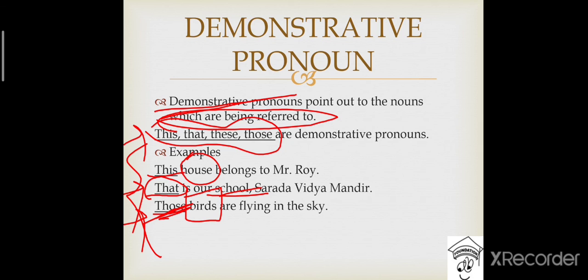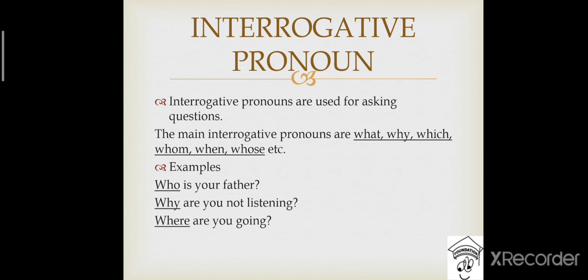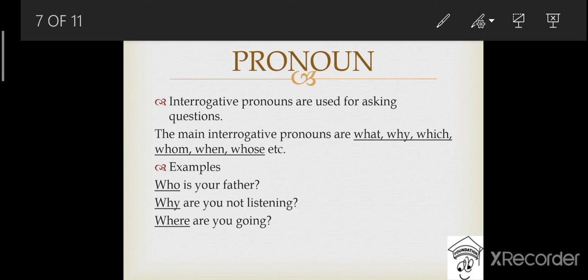Now let's move on to the fourth category of pronoun, which is interrogative pronoun. So what are interrogative pronouns? Interrogative pronouns are used for asking questions. If you want to ask any question, we should use an interrogative pronoun.